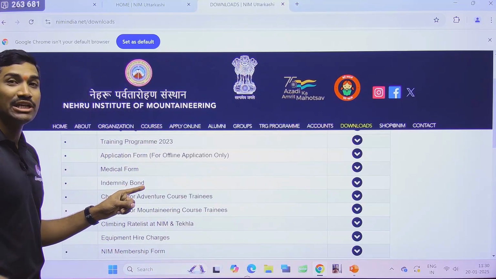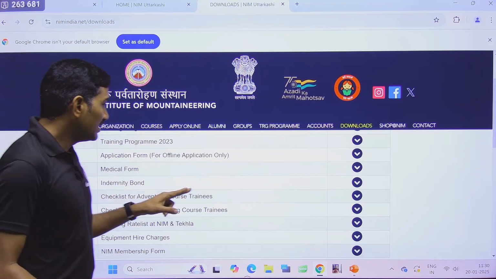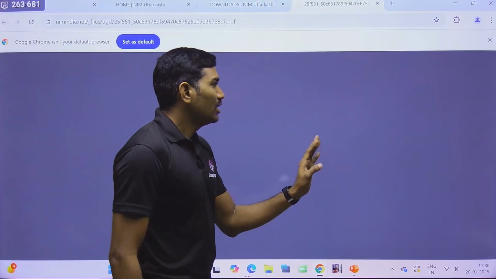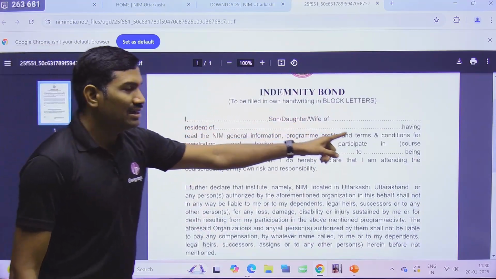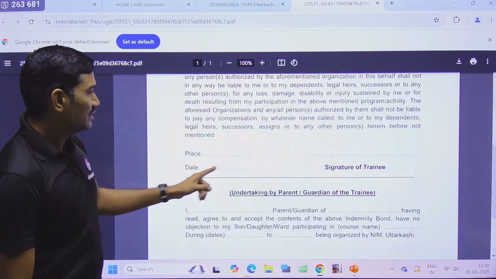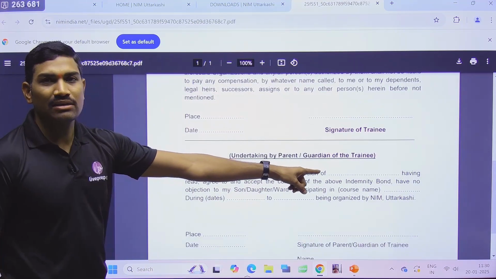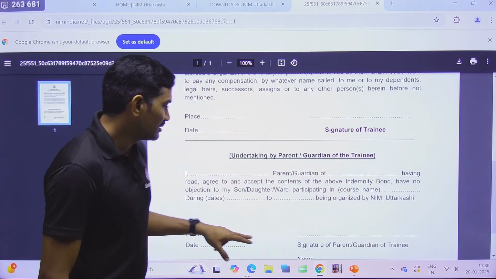Next one is indemnity bond. This is very important. Click on it and you will get this indemnity bond. You just print it, okay? Fill the details, get the signatures. It is undertaken by the parent or guardian, so fill the details and get the signature.